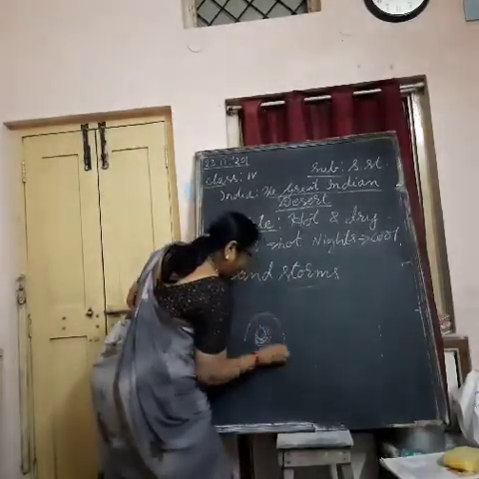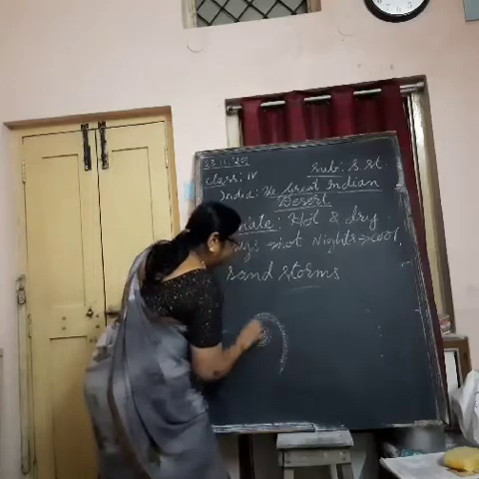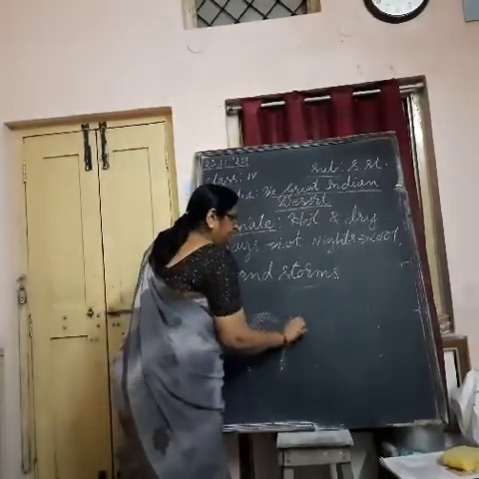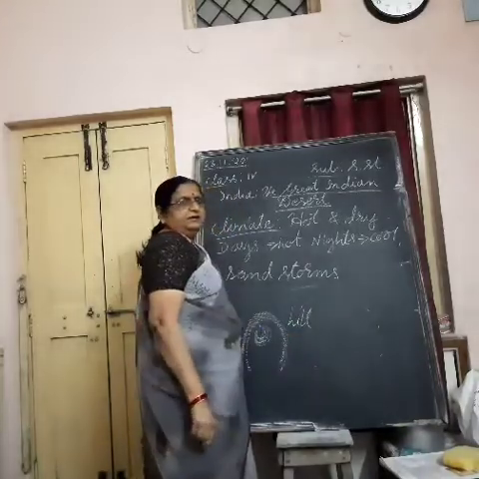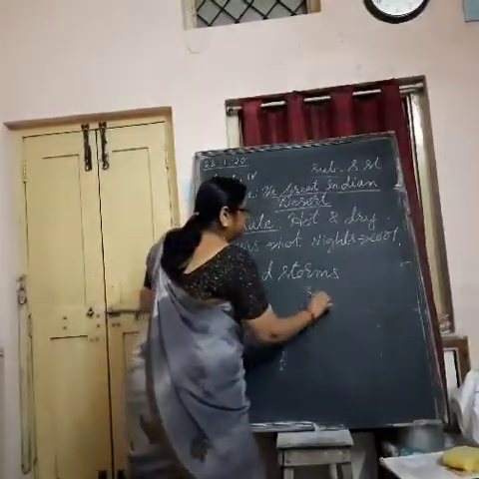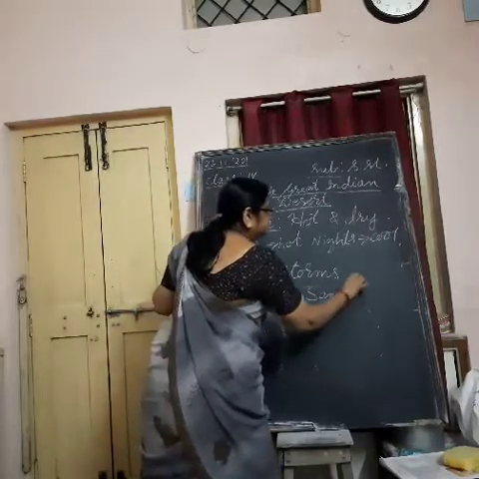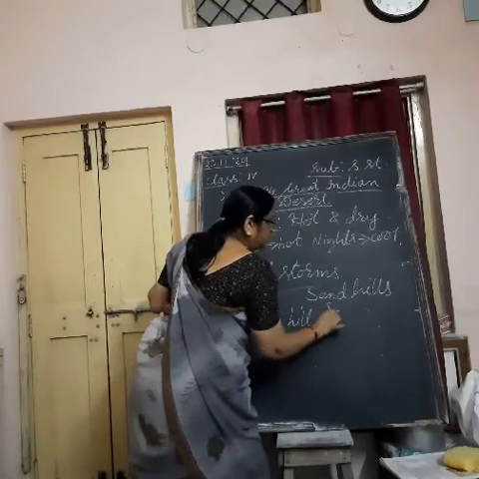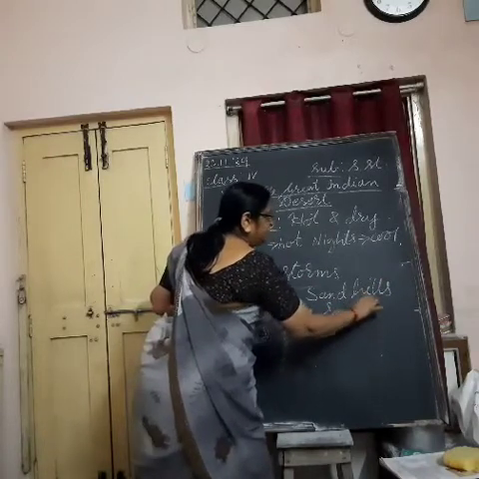Then it becomes a big heap, like a hill, a temporary hill. We call such sand hills sand dunes. These sand hills are called sand dunes.